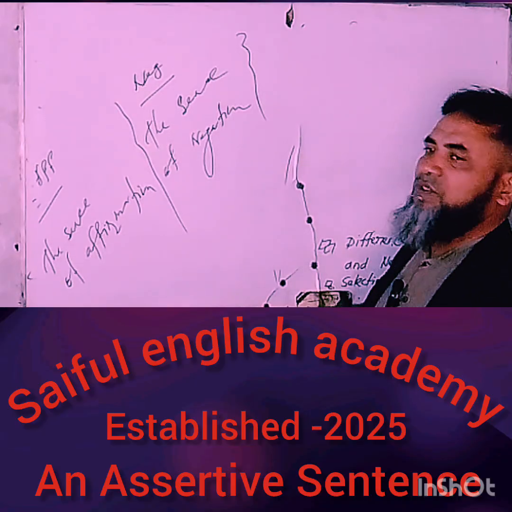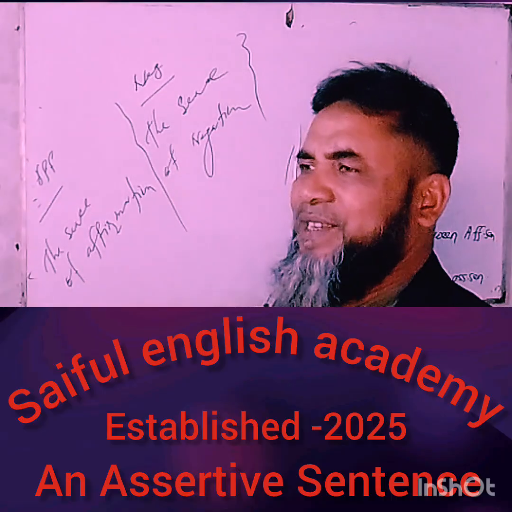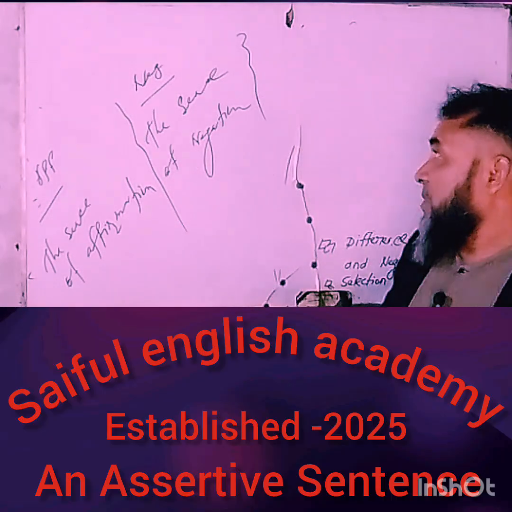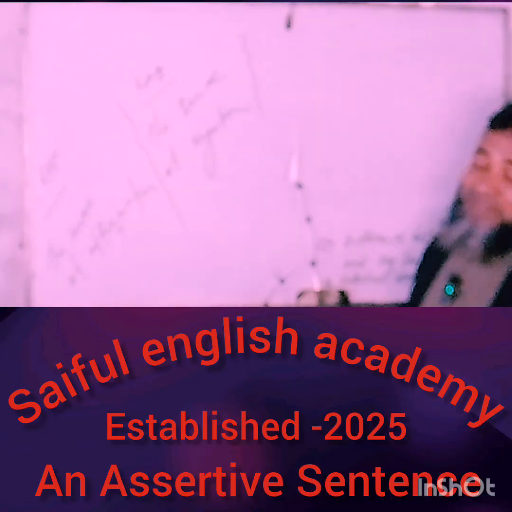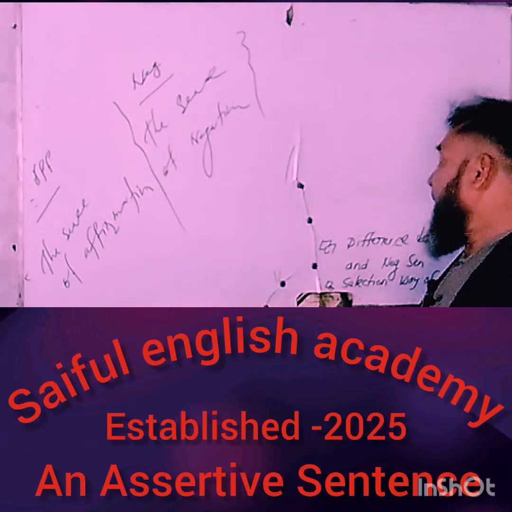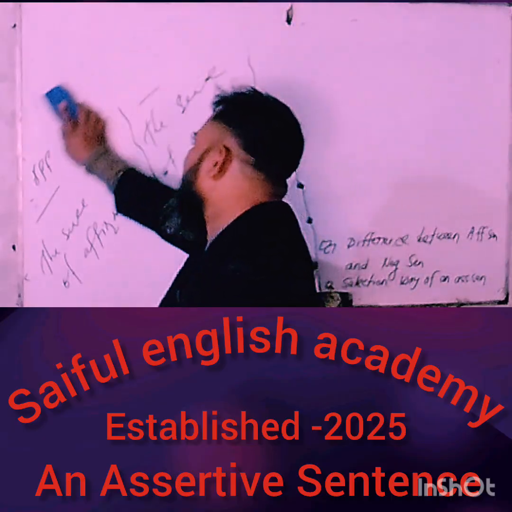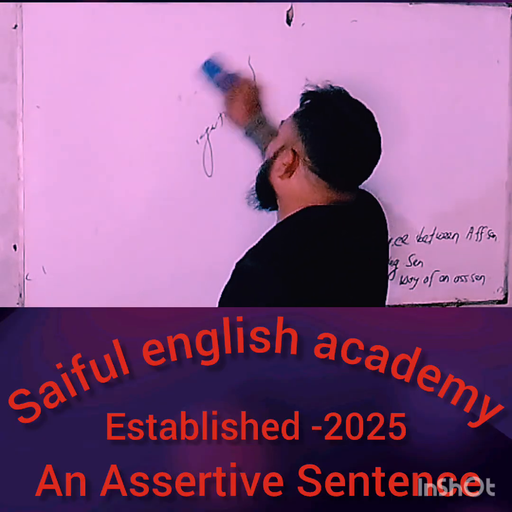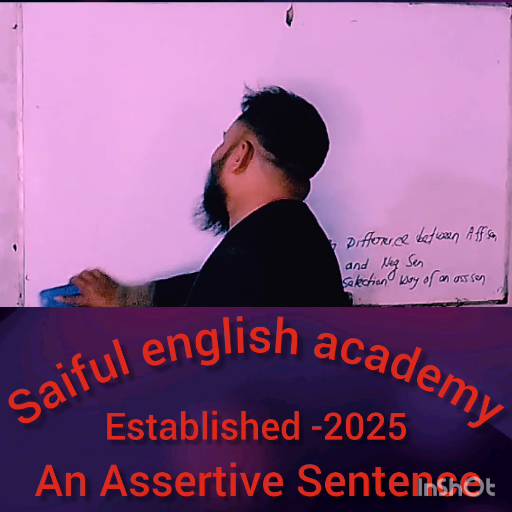My dear learners, have you understood well? But it's a remarkable thing that both sentences are included in assertive sentences.